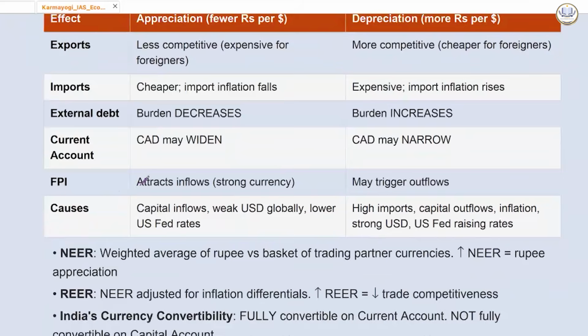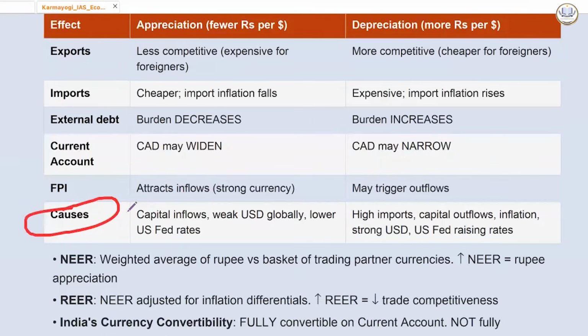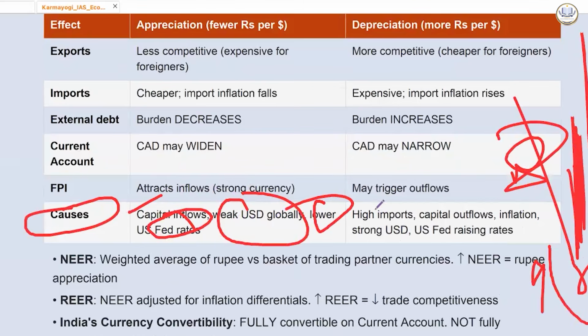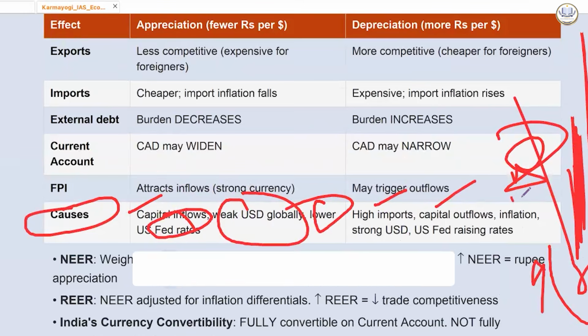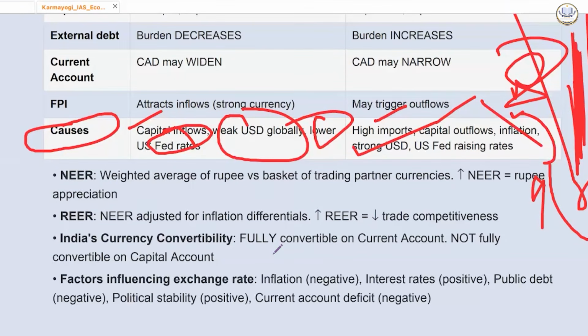Then we have other things as well, like what causes it. Rupee appreciation will happen when capital inflows into the nation, weak US dollar globally, lower US federal rates. US federal rates will reduce now, then India's rupee will appreciate. More investment will come in India, money will come in India. But if they raise interest rates, then capital will outflow from India. Higher imports lead to depreciation, capital outflows, inflation, strong US dollar. All of this can lead to depreciation of the currency.